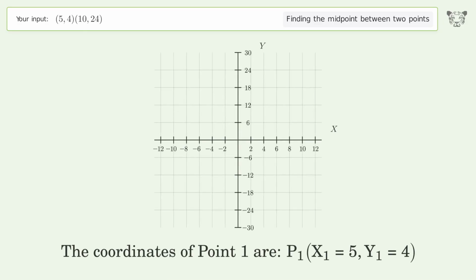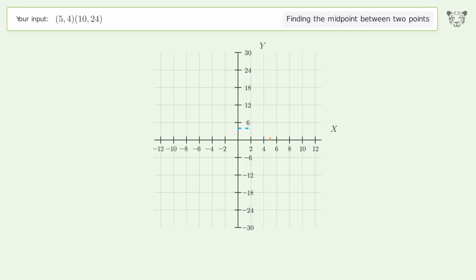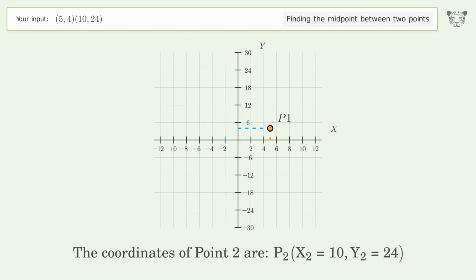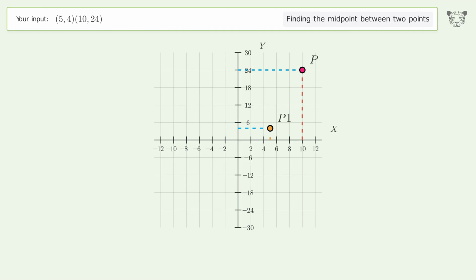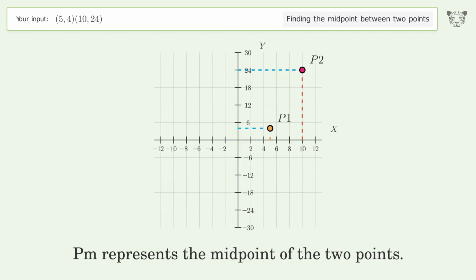The coordinates of point 1 are x1 equals 5, y1 equals 4. The coordinates of point 2 are x2 equals 10, y2 equals 24. PM represents the midpoint of the 2 points.